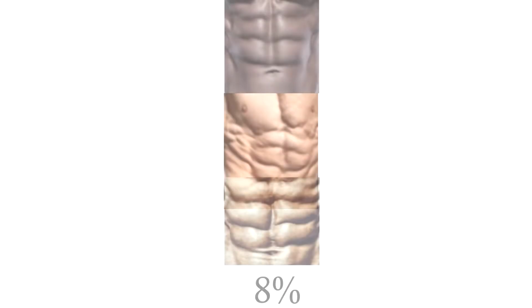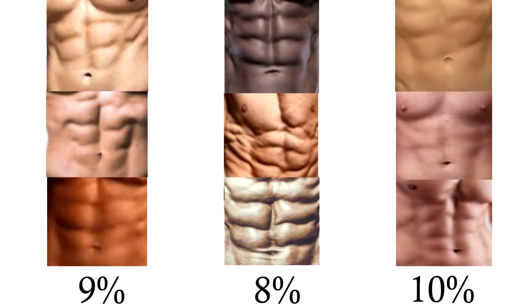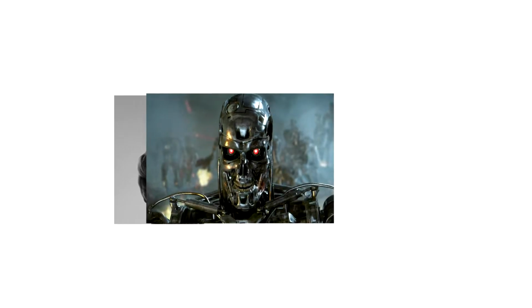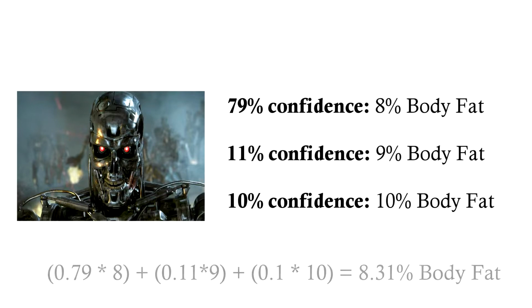I planned to do this by finding a dataset of bodies and their corresponding body fat percentages. My idea was to create as many classes as possible, and then I would feed them into the AI. Afterwards, I would get the user input, give it to the AI, see the results of its confidences, and then calculate the body fat. The biggest challenge though was not to feel gay while collecting the images.